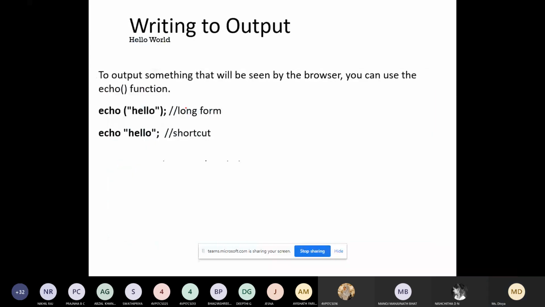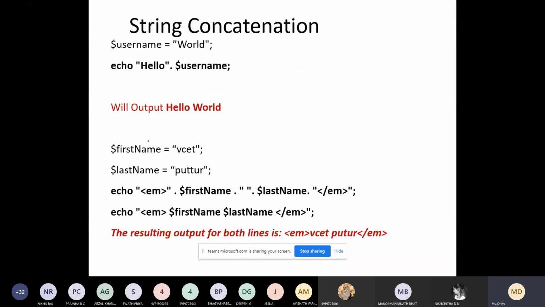And this is for printing output. This also I have said, the echo statement is used for printing. Either you can go for it like this or simply you can place it within double quotes. You can see here, hello. This is for concatenation, the dot symbol. So what will be the output? It is hello. If you need, you can leave space. Hello world. So this will be the output, hello world.